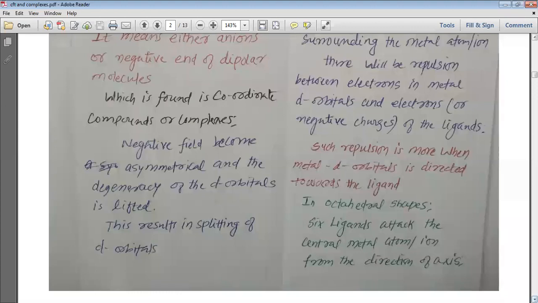This repulsion is observed when you have the electrons present in the metal ions as well as the negative charge coming from the ligands. Such repulsion is more when the metal d orbital is directed towards the ligand.